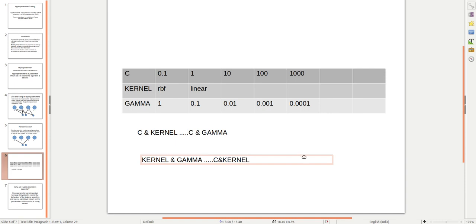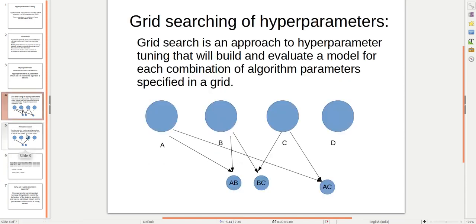There is no hard rule that it will take each and every combination. It will take combinations randomly and give you the best result. But the accuracy power of random search is less than grid search. So these are the scikit-learn parameters in which we make combinations and use them in grid search or random search.